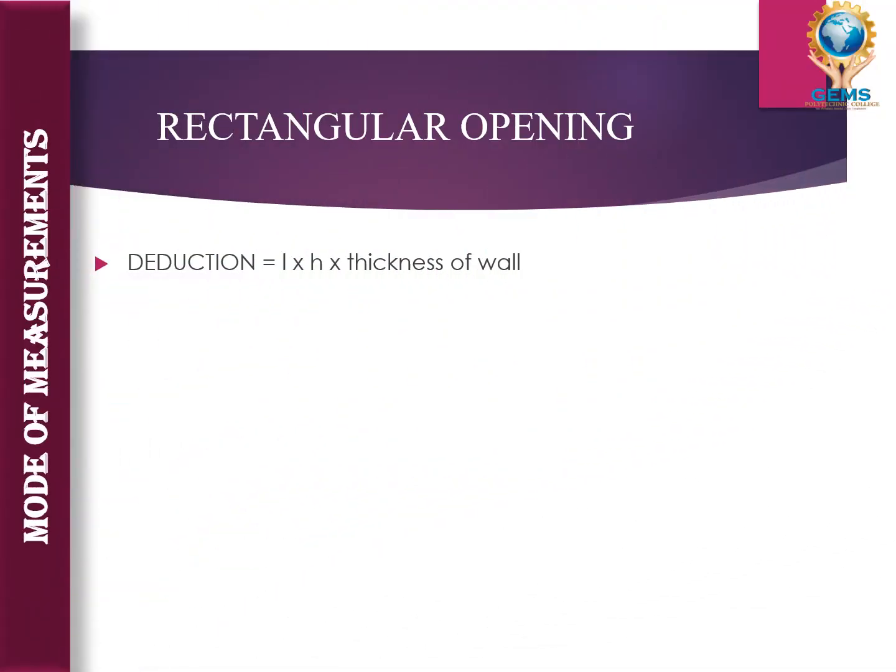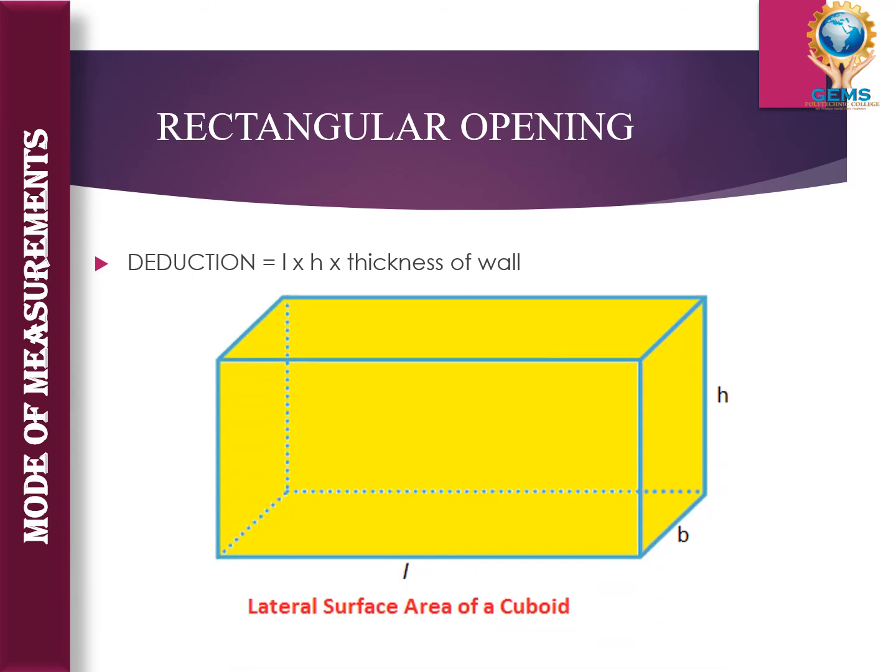Okay, so first one is what? Rectangular opening. If we have a rectangular opening, the deductions will be of length into height into thickness. Okay, that will be the deductions of opening for rectangular opening.